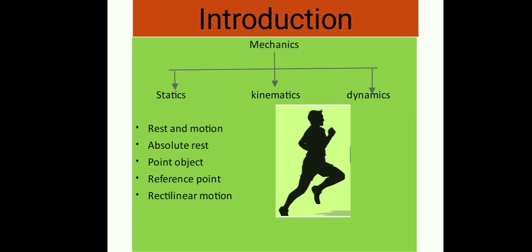Now come to the rectilinear motion. Okay, actually the motion of an object along a straight line is known as the rectilinear motion, and our chapter is totally based on the rectilinear motion because the name of this chapter is motion in a straight line.